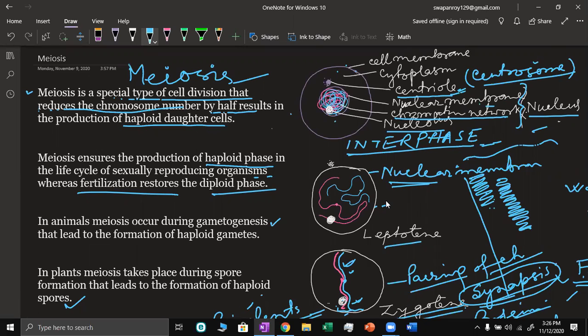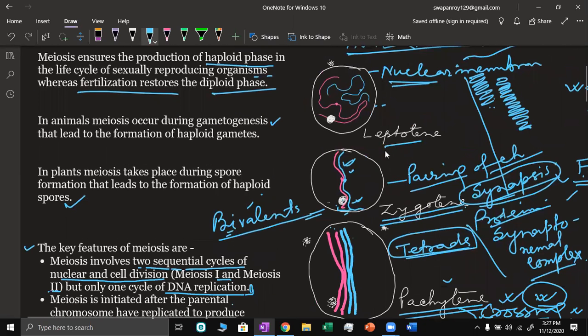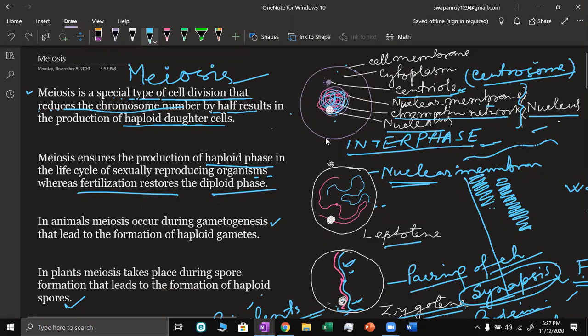Like in the case of pea, there are 7 pairs of chromosomes. In the case of onion, there are 8 pairs of chromosomes. So for drawing convenience, I have taken only the minimum, that is one pair.